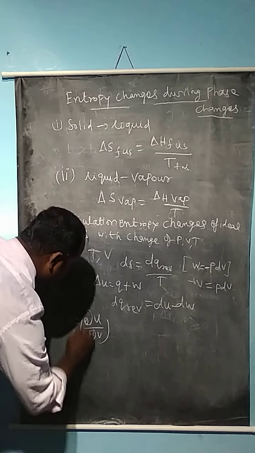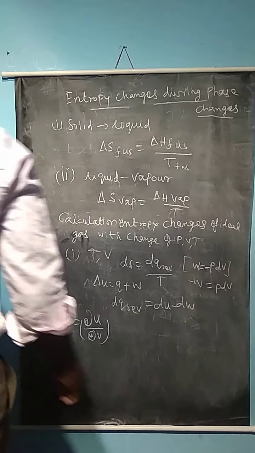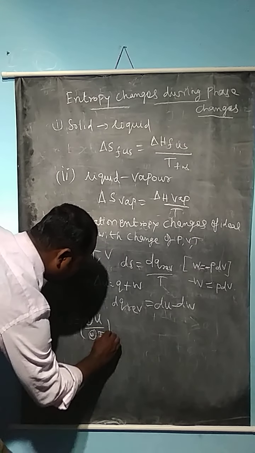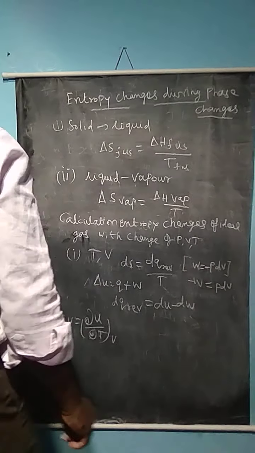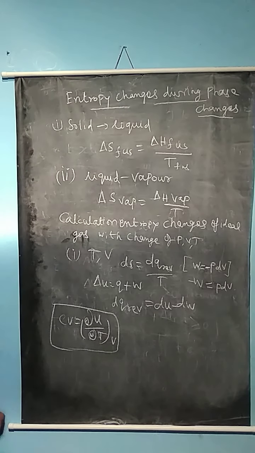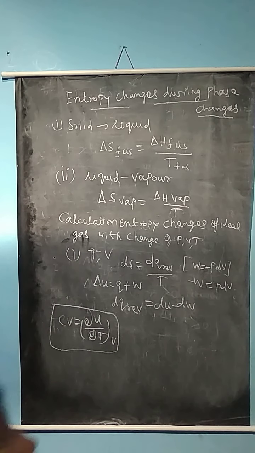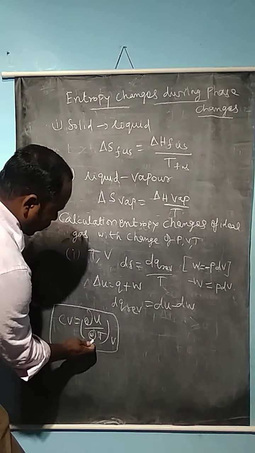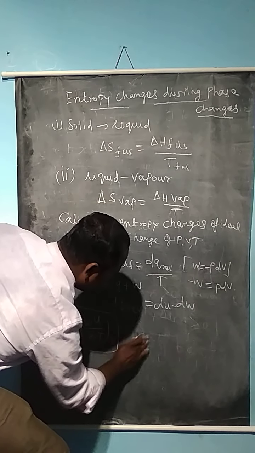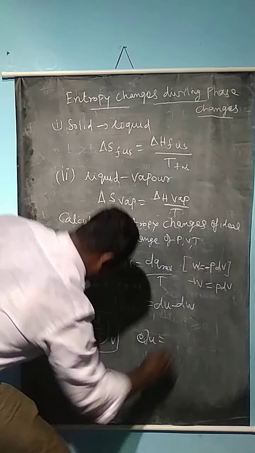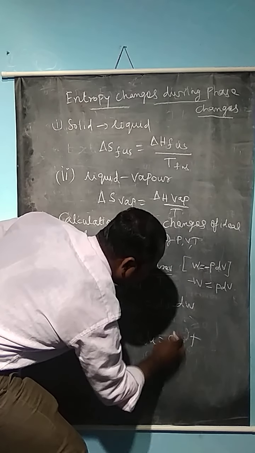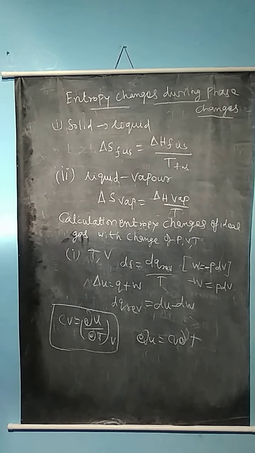∂U/∂V, and ∂U/∂T at constant V. This is Cv, the molar heat capacity at constant volume, given by these equations. Just rearrange these equations: Cv is equal to ∂U/∂T, so dU is equal to Cv dT. These are the equations.